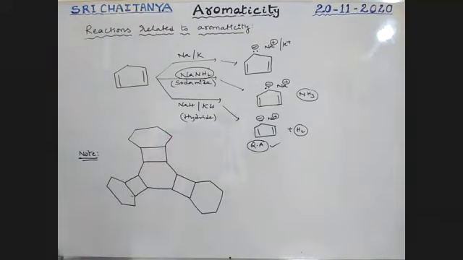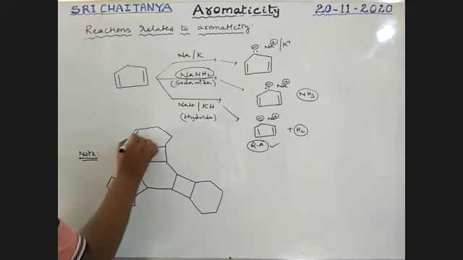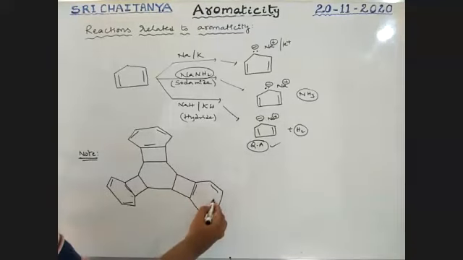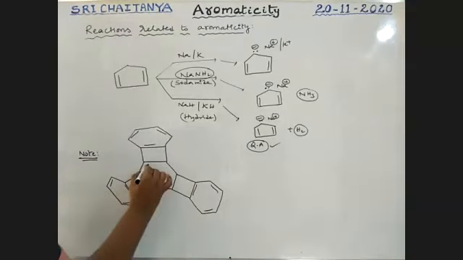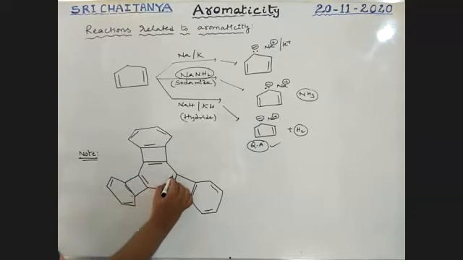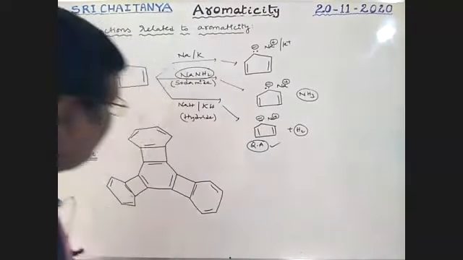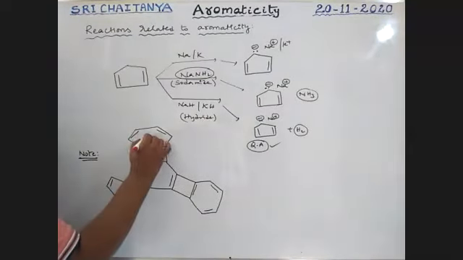Okay, this is the compound. Observe this one. See here, boys, this ring is aromatic.